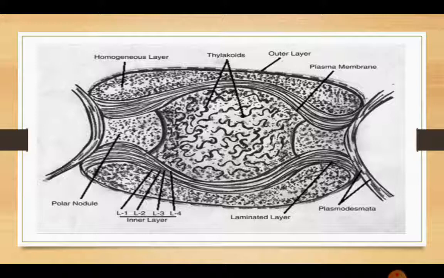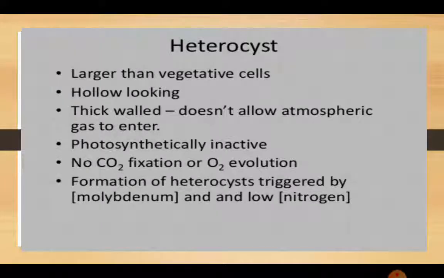This is the diagram of the heterocyst. As you can see, thylakoids are there. One is the outer layer, plasma membrane, plasmodesmata. Plasmodesmata are from cell to cell. Passage of substances takes place through plasmodesmata, and a polar nodule is there and one homogeneous layer is there. This is the diagram of the heterocyst.